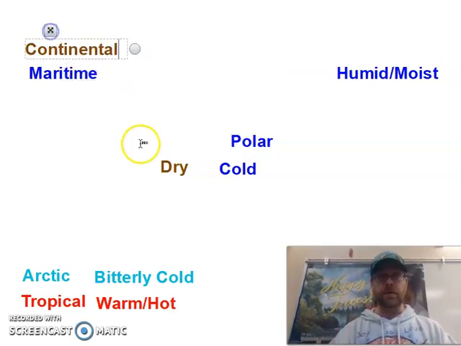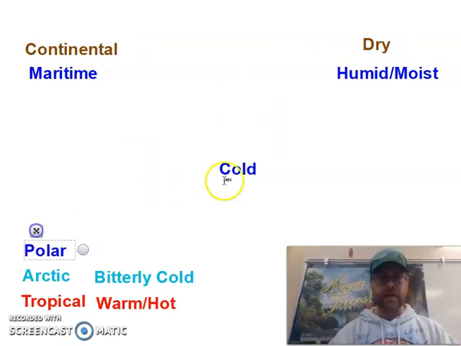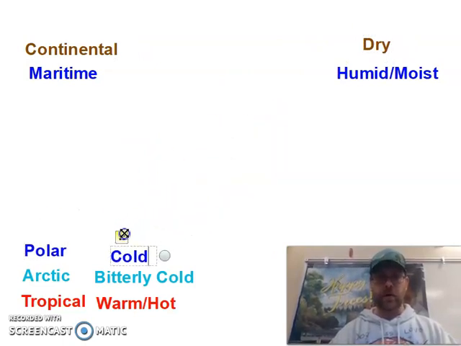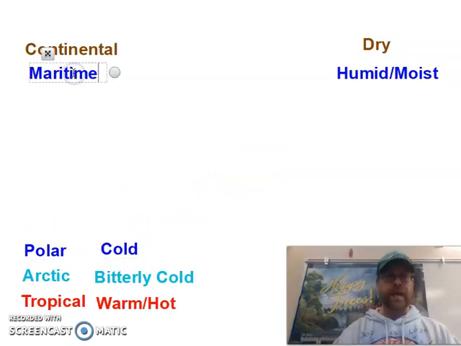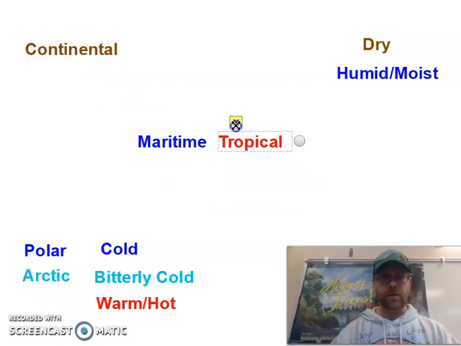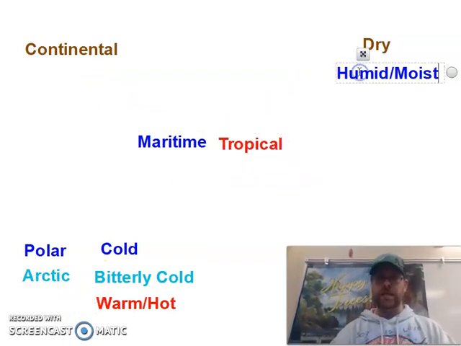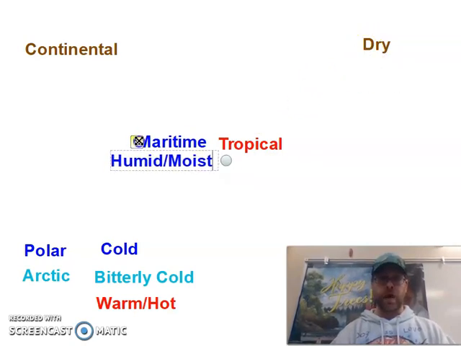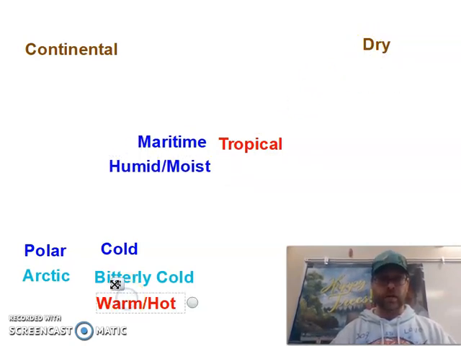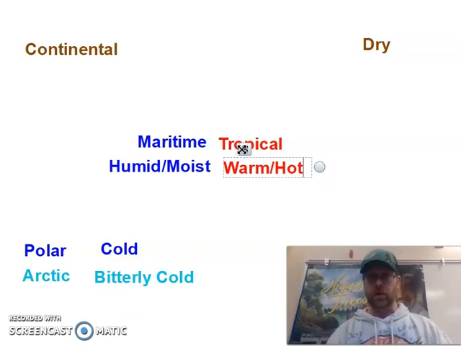So let's keep moving these around. Let's keep seeing if we can figure out what these mean. Then we'll go to the actual slides in Nearpod, and we'll talk about them all. Okay. What if I said you had a maritime tropical? You just have to think about what each of those words mean. Well, I know that in the maritime tropical, it's going to have a lot of moisture in it, and it's going to be warm and hot. Probably going to have some storms going on in that, right?